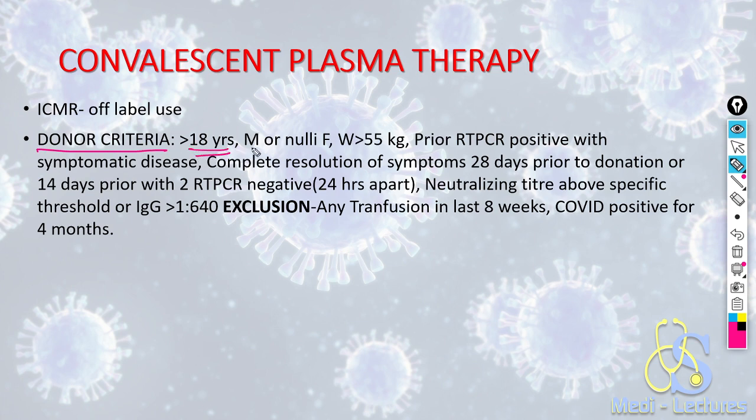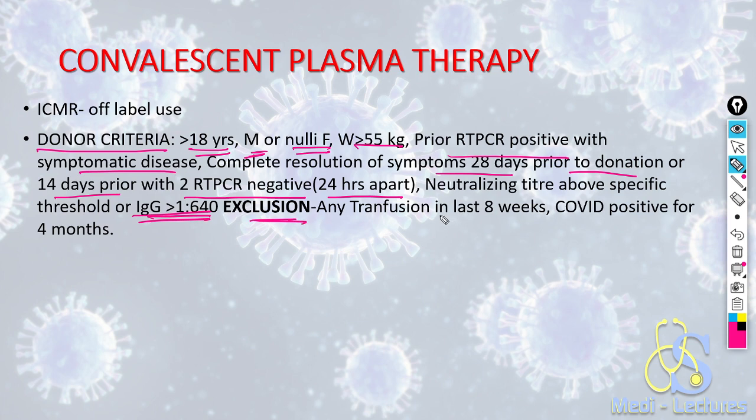The individual should be more than 18 years of age, male or nulliparous female, weight more than 55 kg, prior RT-PCR positive with symptomatic disease, complete resolution of symptoms 28 days prior to donation or 14 days prior with 2 RT-PCR negatives, consecutively 24 hours apart, neutralizing titer above the threshold or IgG more than 1:640.